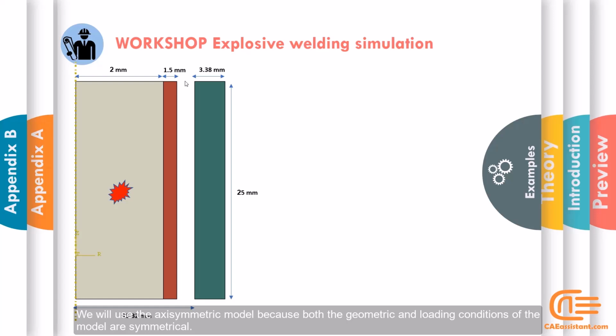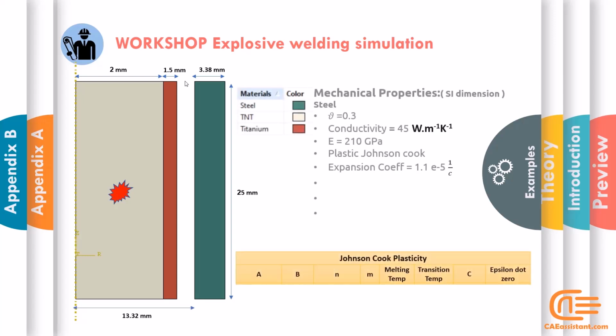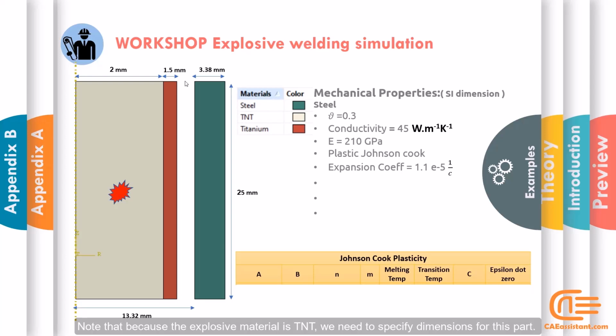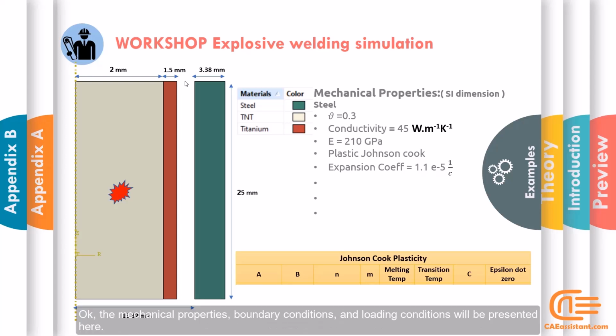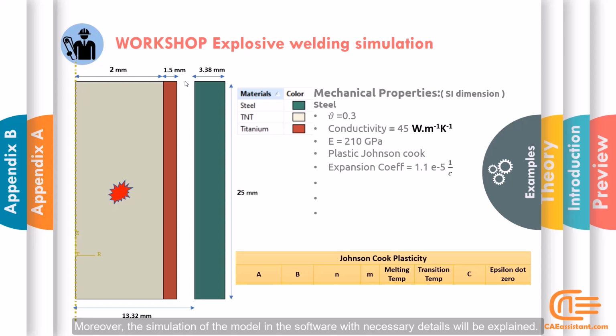We will use the axisymmetric model because both the geometry and loading conditions of the model are symmetrical. Note that because the explosive material is TNT, we need to specify dimensions for this part. Also, we must define an explosive point to start a simulation from there. Okay, the mechanical properties, boundary conditions and loading conditions will be presented here. Moreover, the simulation of the model in the software with necessary details will be explained.